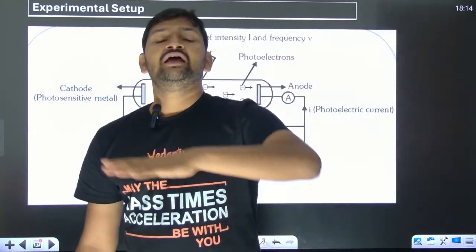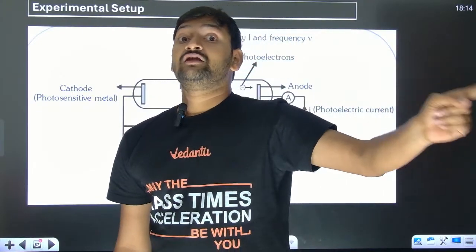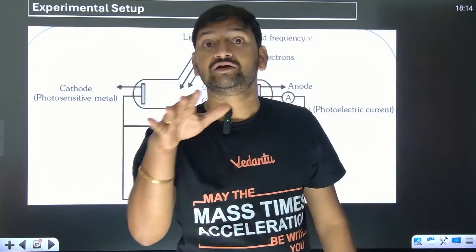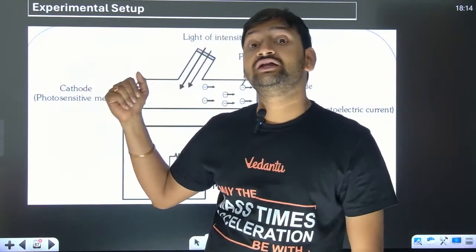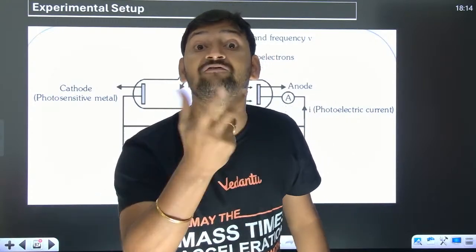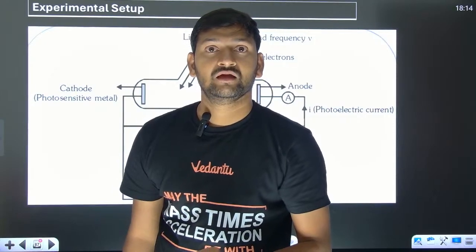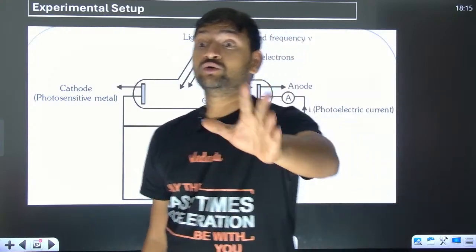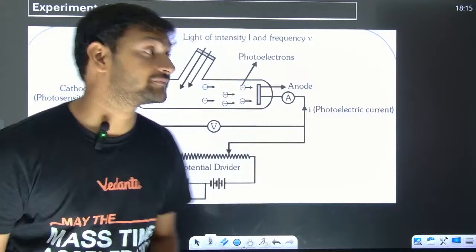Wave theory says that irrespective of energy of the light, irrespective of frequency of the light, if there is energy sent onto the metal plate, pakka electron will come out. And what the photon theory is saying, minimum energy of photon is needed. That means there is a certain minimum frequency, because energy of photon is h nu. So there is a certain minimum frequency, only then the electron will come out. So who will be proved right, who will be proved wrong? Let's see what the experiments are going to say.